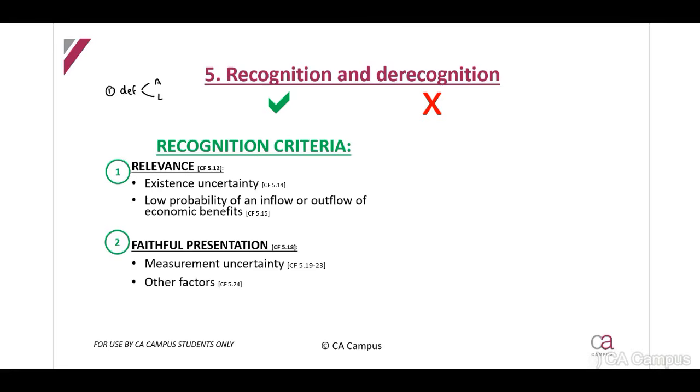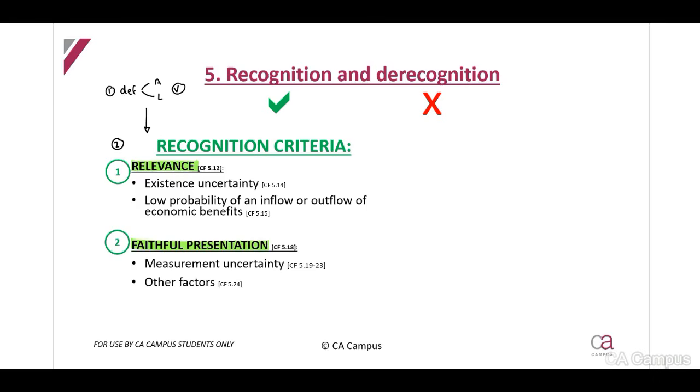Remember, it first has to meet the definition. Then we need to move on to number 2, our recognition criteria. It has to be relevant and faithfully presented in terms of our fundamental qualitative characteristics.